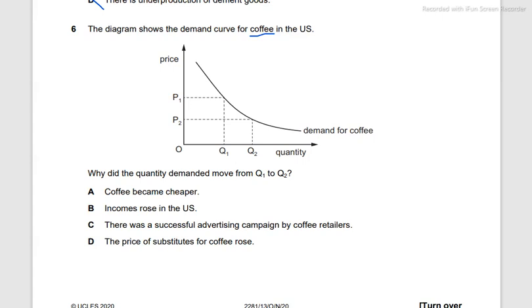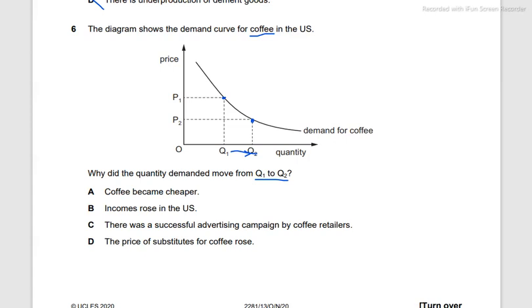Now, why did the quantity demanded move from Q1 to Q2? Now, this is a movement along the demand curve. It's not a shift in the demand curve in any direction. So that is what can be confused really easily. It's a very confusing topic. Candidates often get confused between shifts and movements, and it's really tricky sometimes in MCQs, especially when you have a number of really tempting options. So we got to look out for that.